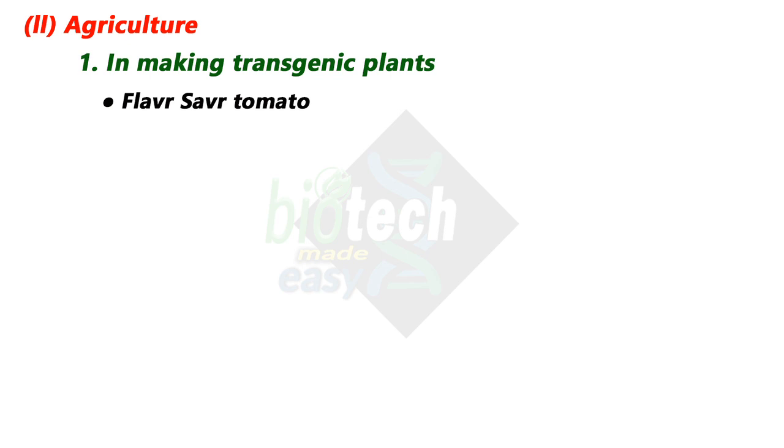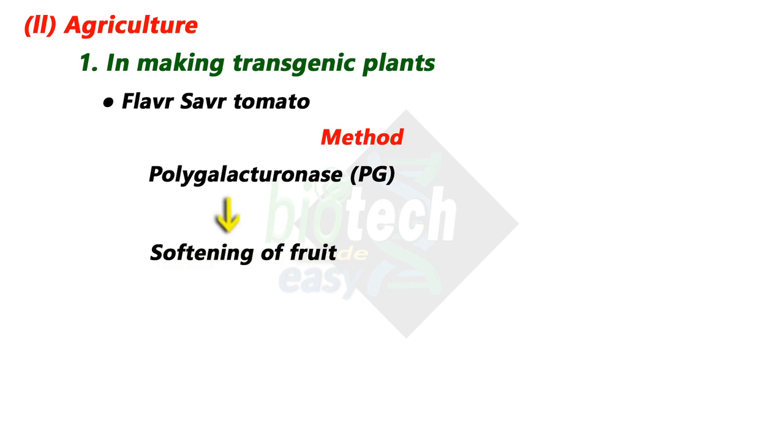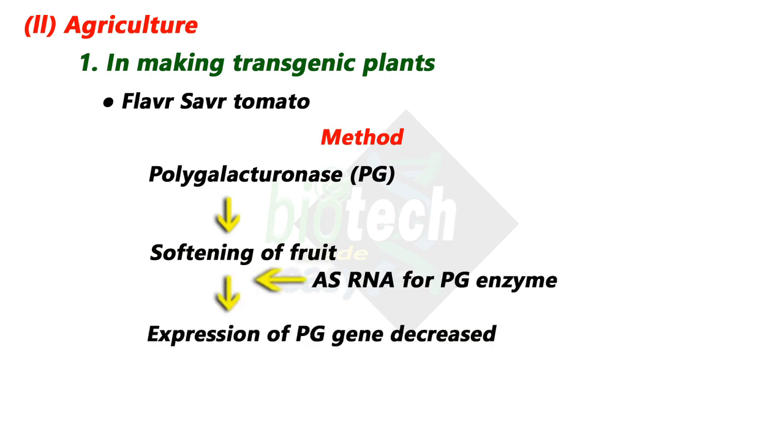Now let us see the method. There is an enzyme polygalacturonase, which is commonly known as PG enzyme. This is a pectin degrading enzyme and is responsible for fruit softening, because when it is formed then the fruit is softened. The PG enzyme was suppressed by the use of antisense RNA, so the result was that the expression of the PG gene was decreased.